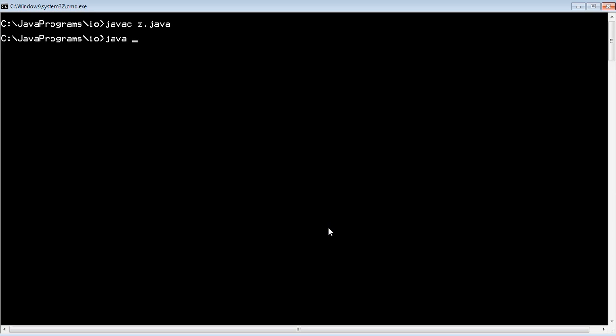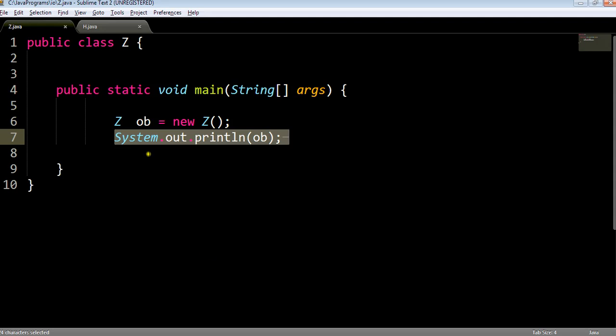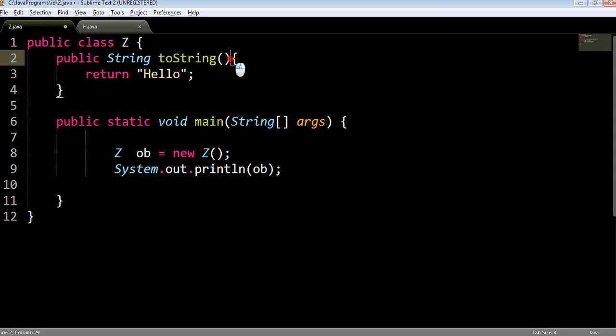Now if I run this program, like Java Z, see, the object of this class is printed in this particular way. This is the name of the class, then the at sign, and the unique identifier which is provided to the object by the Java runtime environment. But if we want, we can provide our own definition to this toString method. This is the method of the object class which is overridden by our class Z.